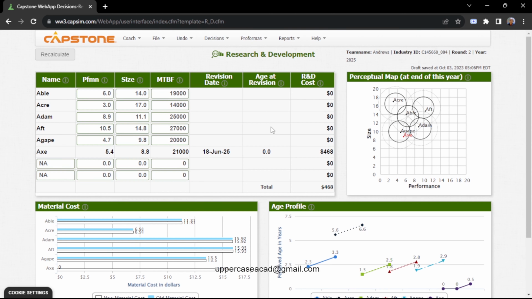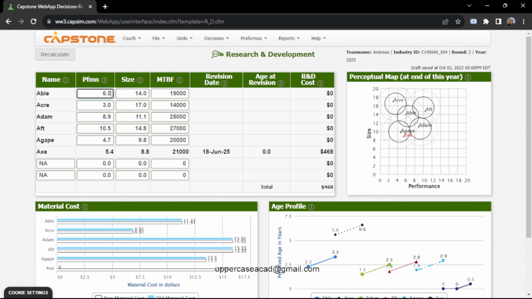Hello, this here is round 2 decisions for my CAPSIM. A precaution is that you should not copy these values if you did not follow my round 1 values. If you did your own thing, don't copy this because I can't guarantee that you'll pass. Definitely you will not get what you intended to get. So in this round, we want to make decisions for round 2.